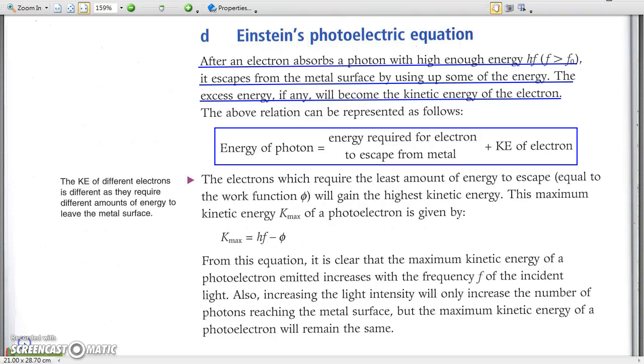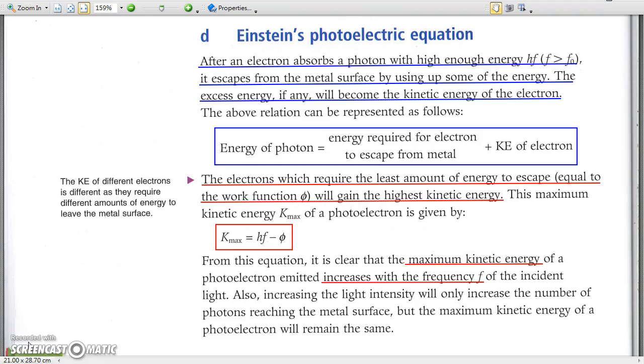Therefore, energy of photon equals energy required for electron to escape from the metal plus kinetic energy of photoelectron. The minimum work done to escape from the metal is called the work function. Thus, maximum kinetic energy of photoelectron equals energy of photon minus work function, hf minus psi.